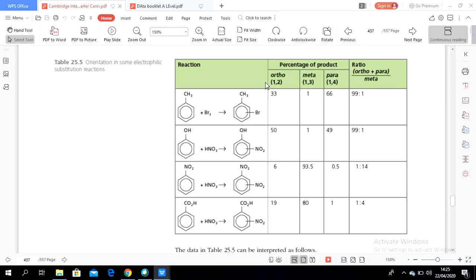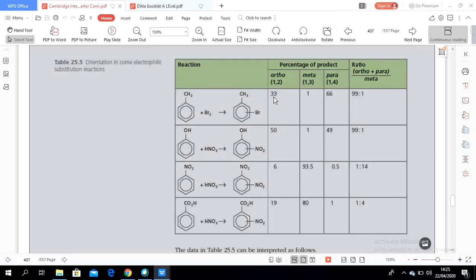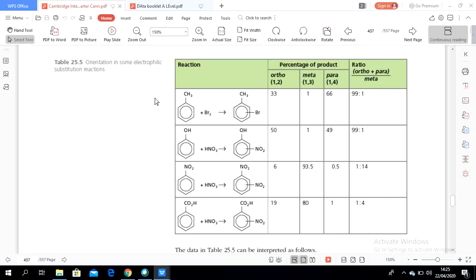So for bromine with methylbenzene, it would probably be in the position of 1 and 2 as much as 33%, and then para as much as 66%. And then this one, the ratio of ortho and para is 99 to 1.